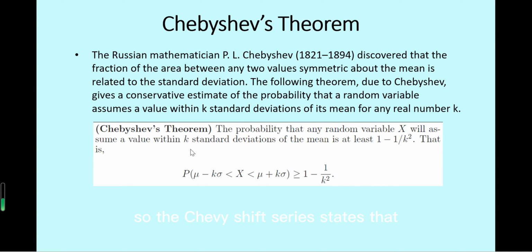Chebyshev's theorem states that the probability that any random variable x will assume a value within k standard deviations of the mean is at least 1 minus 1 over k squared. The formula is: the probability of random variable x between mu minus k sigma and mu plus k sigma is greater than or equal to 1 minus 1 over k squared.